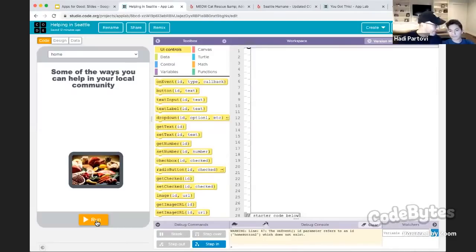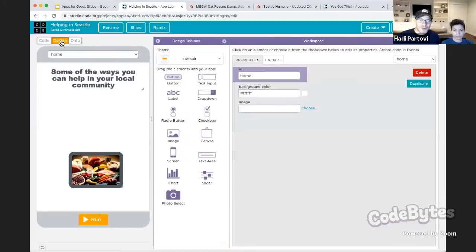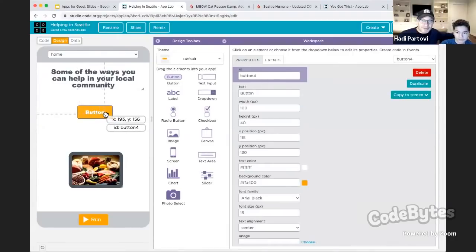You ready for this? Okay. Right. So first you can see up here we can do code mode or design mode. We're going to go into design mode to add some features to our app. So first, can you make a button like that? You can drag a button out. Like that. Yep. And then make it larger. Button width. You can just drag it from the corner if you want.